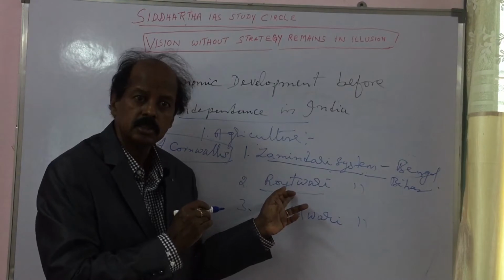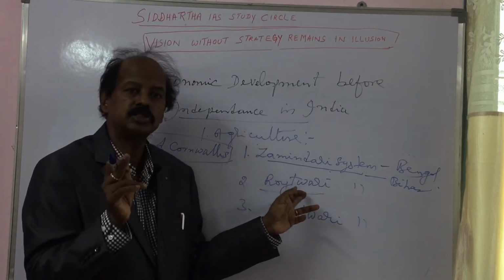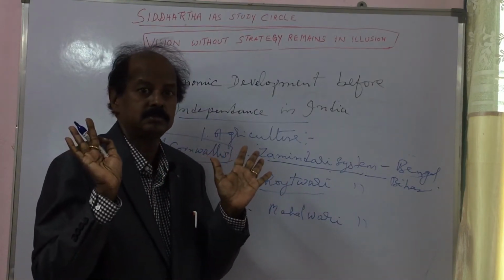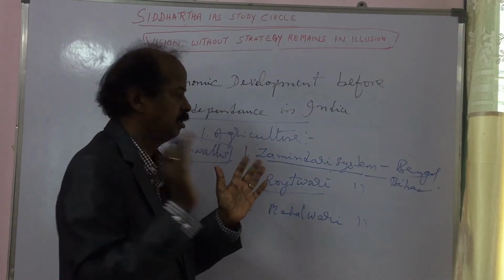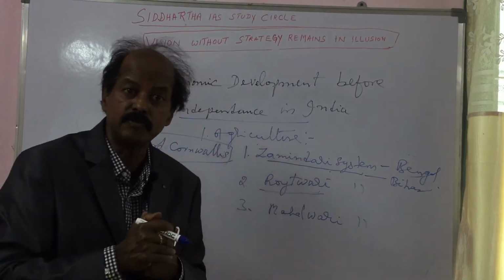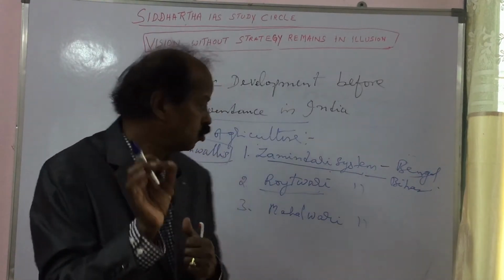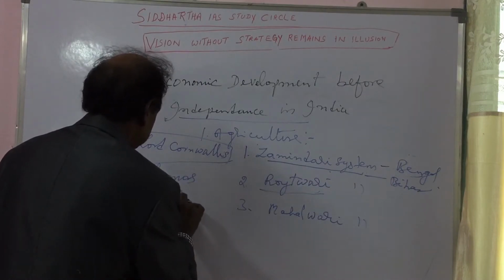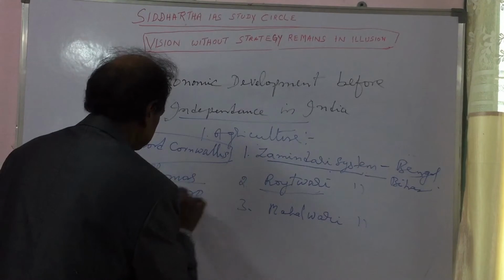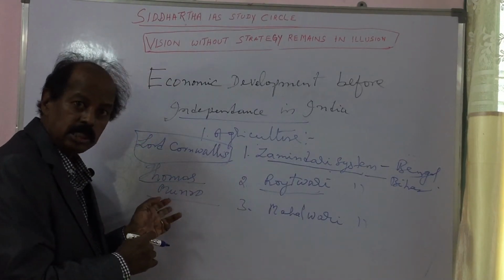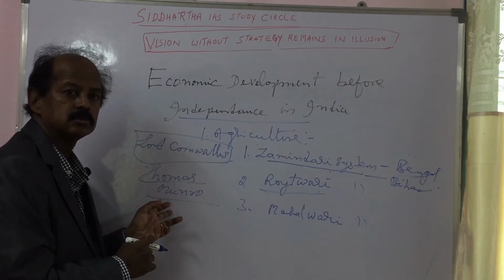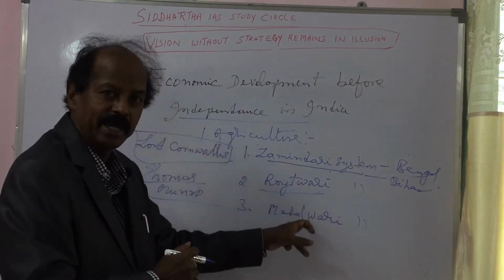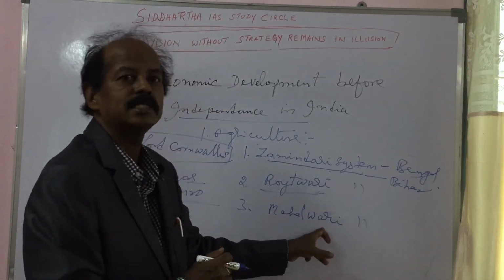The Raitwari system was introduced in those places where Jamindars were not there. The person who was responsible for its introduction was Thomas Munro. Thomas Munro was the famous British economist who recommended introducing the Raitwara system in those places where Jamindars were not there to collect land revenue.